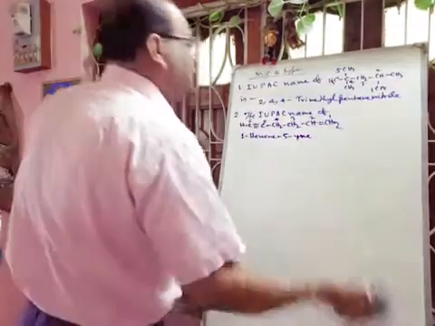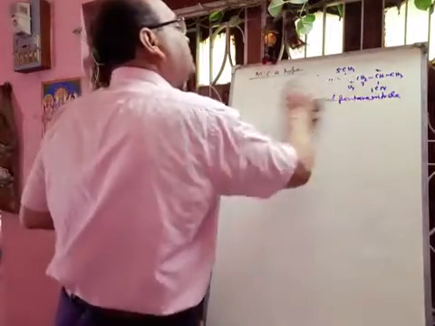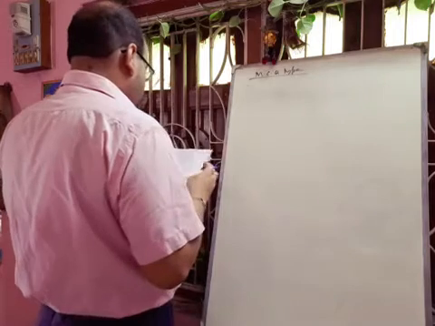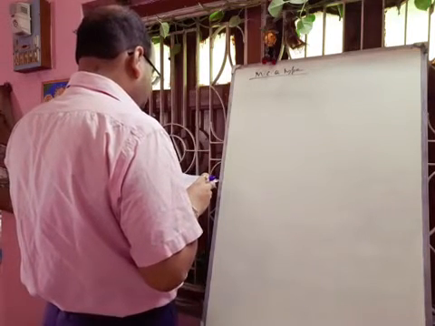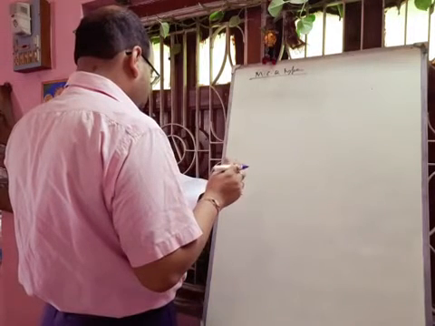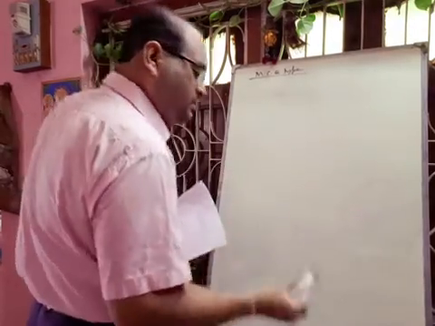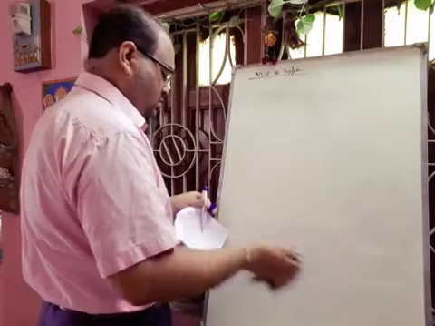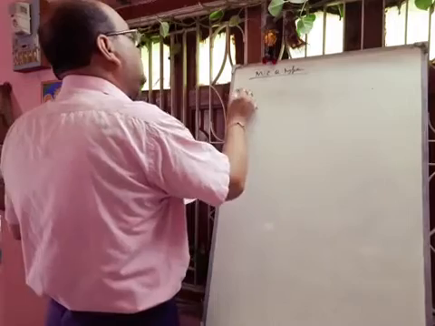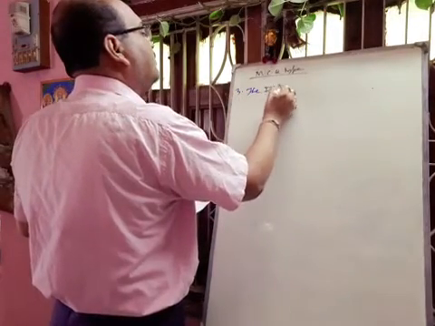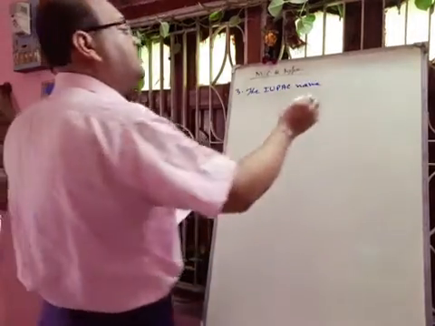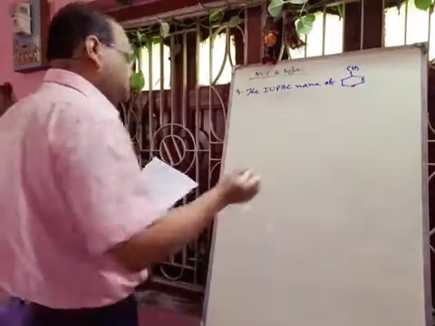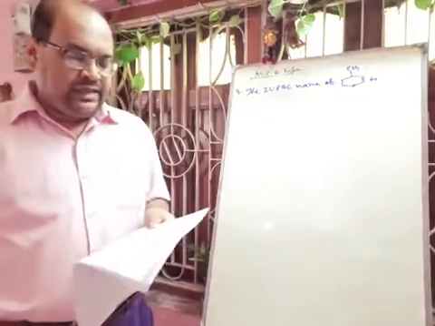Next one, another IUPAC nomenclature. The IUPAC name of this compound is, options are given: 3-methyl cyclohexene.